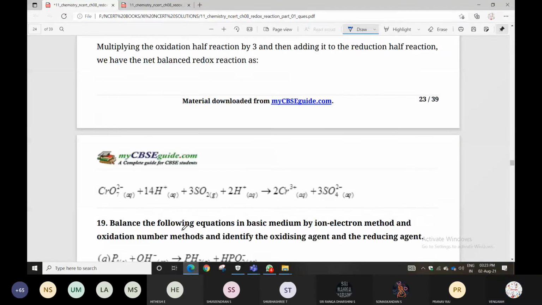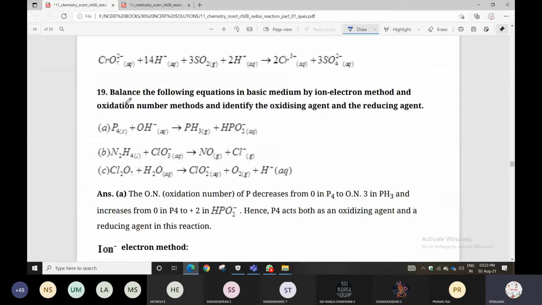Next one is: balance the following equations in basic medium by the ion electronic method and the oxidation number method, and identify the oxidizing agent and reducing agent also. So here they are asking for balancing with the help of both the ion electronic method and the oxidation number method, and to identify the oxidizing agent and reducing agent.